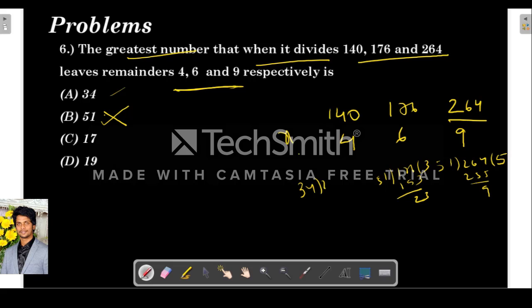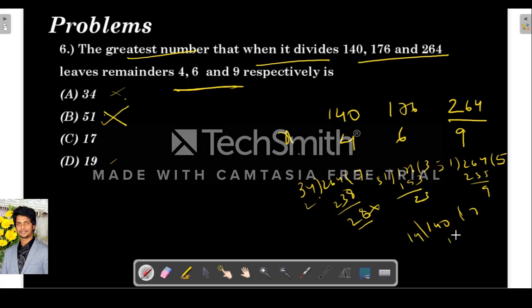The same is the case with 34. When 34 divides 264, 7 times 34 is 238 (7 4s are 28, 7 3s are 21), so the remainder is 26. So again 34 is not the required number. Also 19, we can try 19.